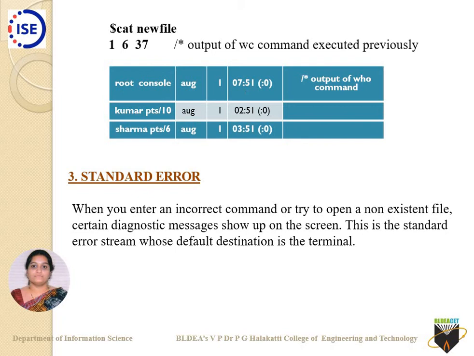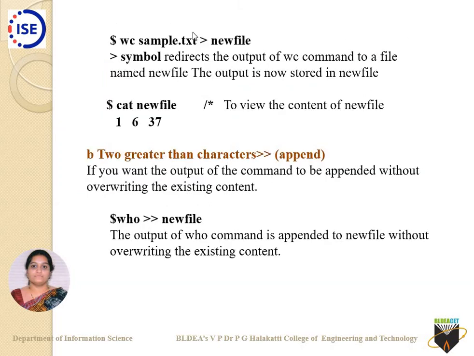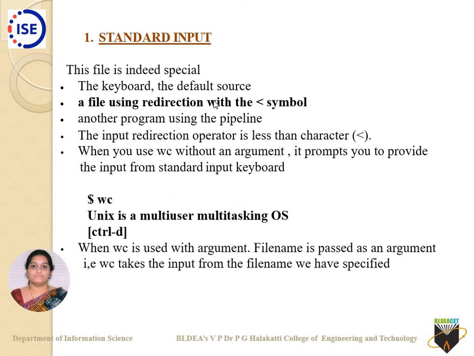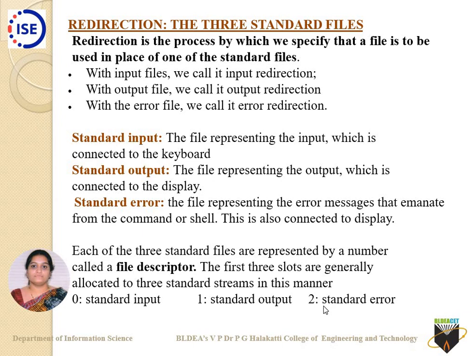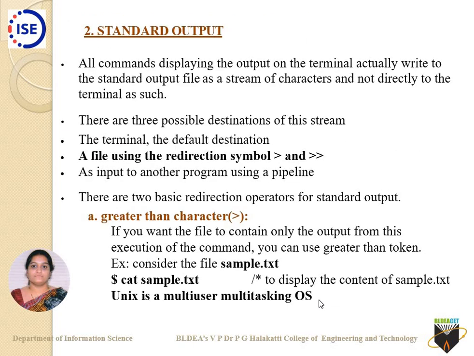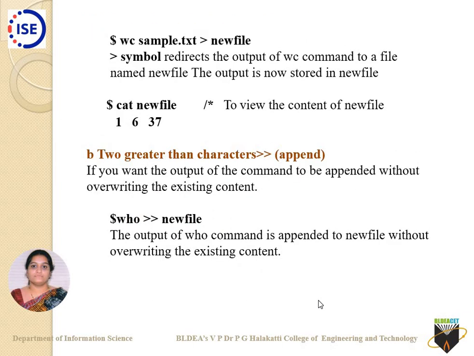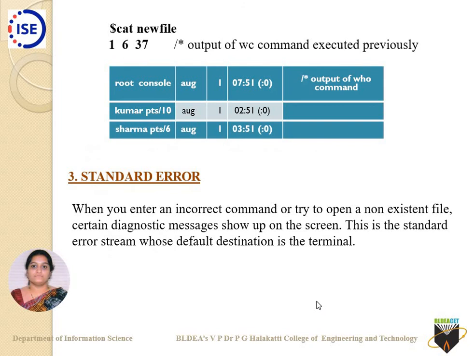I don't want such error messages to be displayed on the screen. So what I can do is group all error messages together and send them to a particular file. How can I do that? I can use the same greater than sign, but prefix it. What's the file descriptor value for standard error? It is 2. So prefix it with that 2, 2 greater than, and then write down the file.